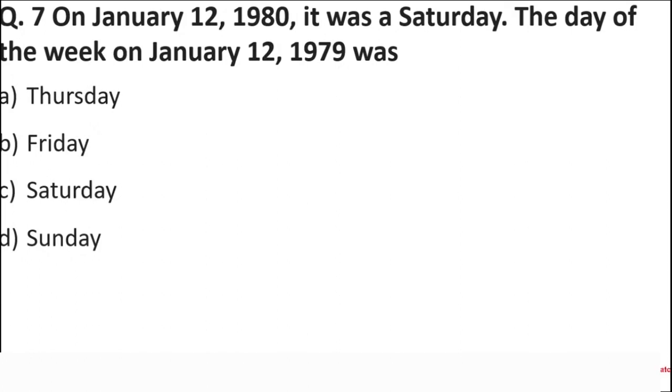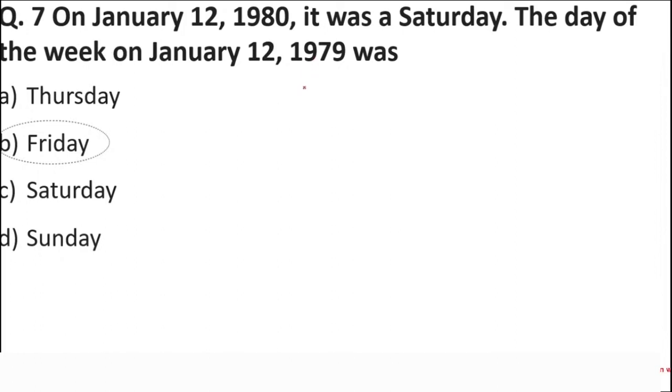So students, in this question, the right answer is B, Friday. Abhijit and Akshat and Veni have said that D is the answer. Don't worry, I'll tell you why.